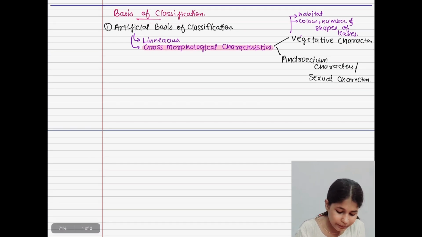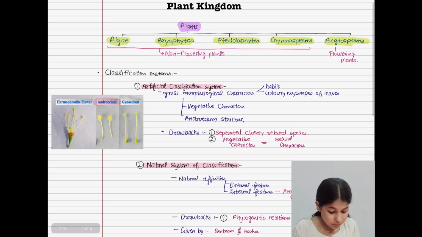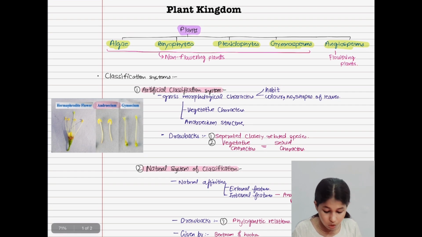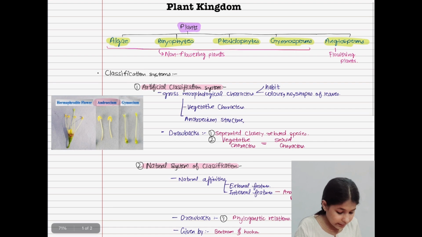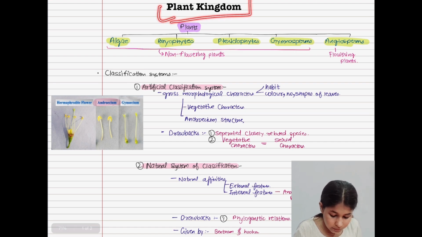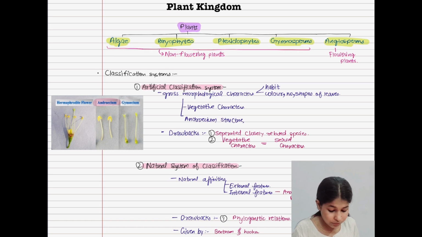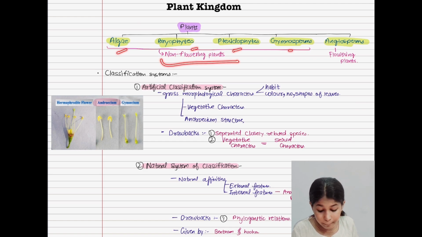In the androecium character, first of all, let me show you the slide. Let's recall the plant kingdom. In plant kingdom we are going to understand algae, bryophytes, pteridophytes, gymnosperm, angiosperms. Algae, bryophyte, pteridophyte and gymnosperm are non-flowering plants, and angiosperm belongs to flowering plants.